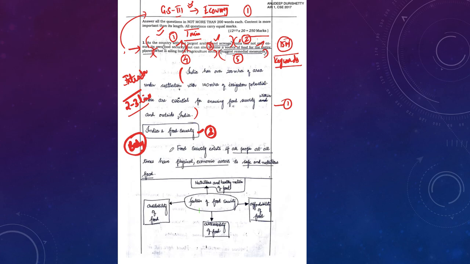Not only that, each of the segments he has come up with a unique approach. In the first segment, he has come up with a schematic diagram approach. So instead of a point-based approach followed by the subheading, he has come up with a schematic diagram where he has represented the points in a very different kind of presentation, and that looks very unique and attractive. So this will easily carry an extra half a mark for Anudeep Durishetty, which many of the other toppers will not add to their answers.